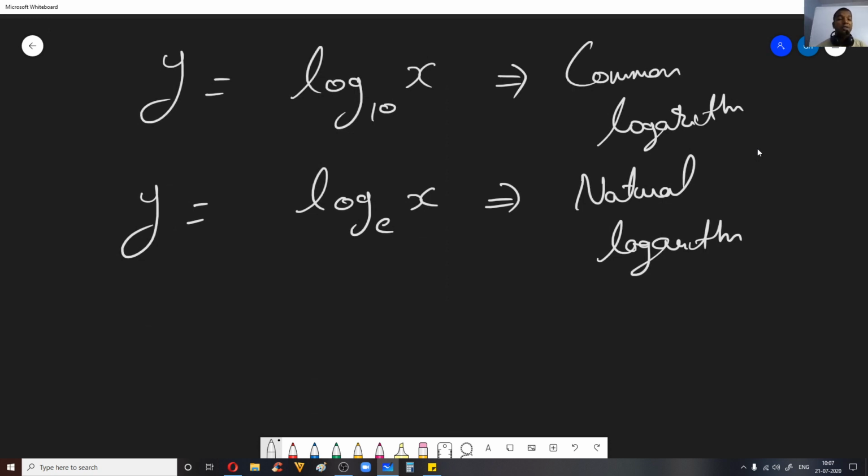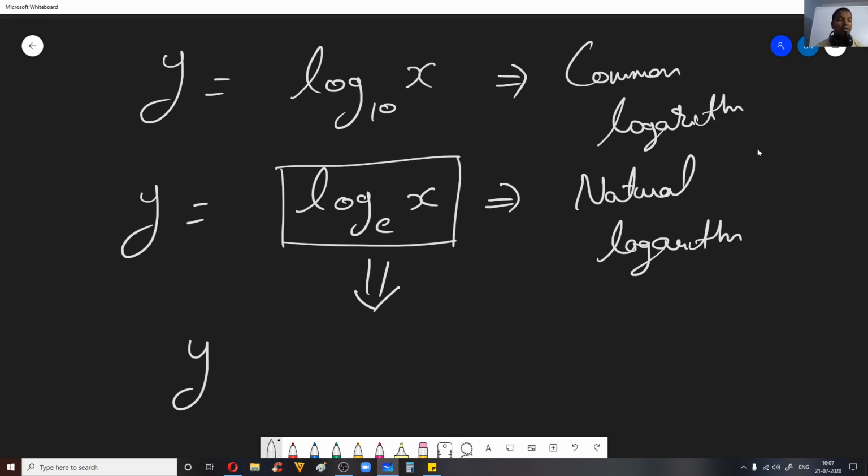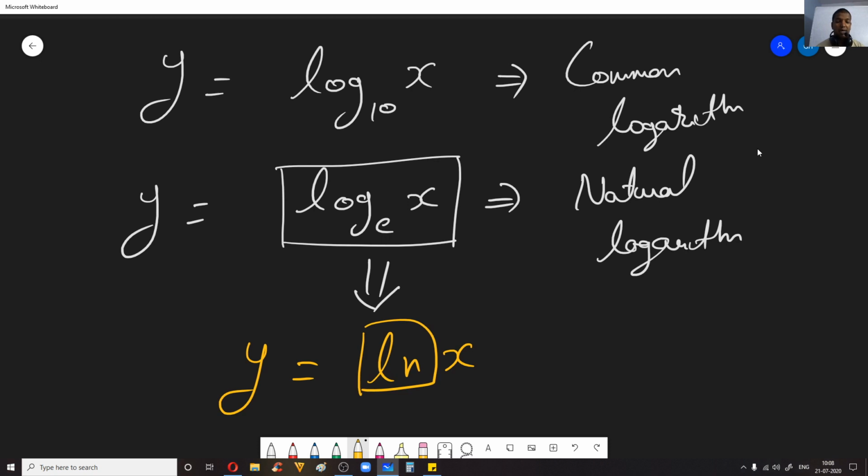There is one more way in which we will write this natural logarithm. Pay attention. We will write it as y is equal to ln x. ln stands for natural logarithm. It only means that whenever you see ln, you need to understand it is simply log x to the base e, log of x having base e. That logarithm function has base e. All right, so that is all fine.